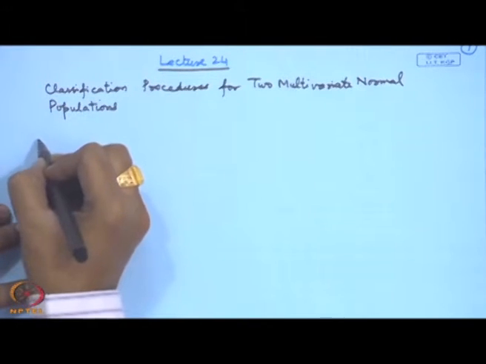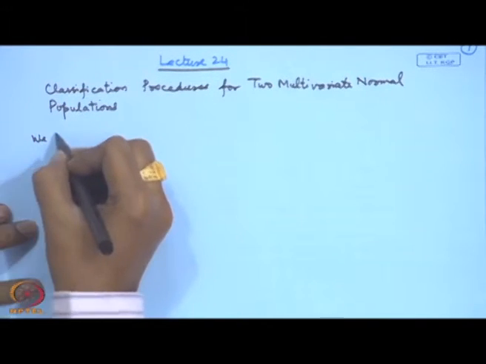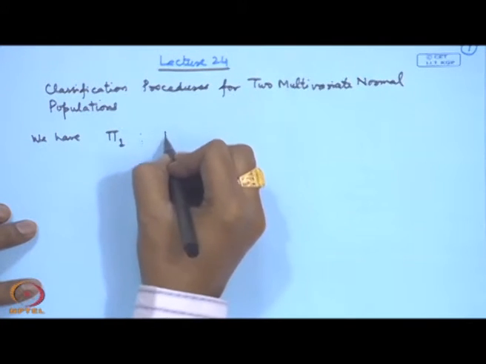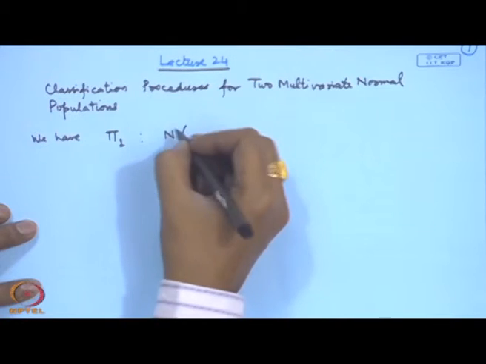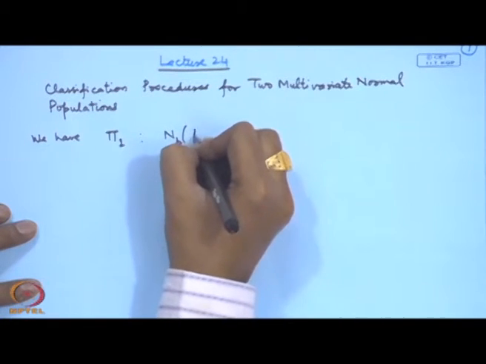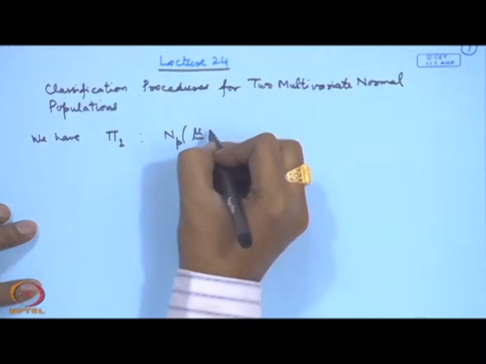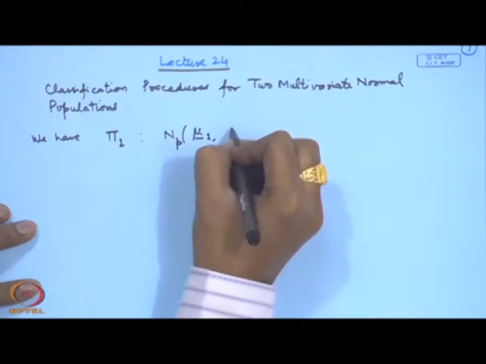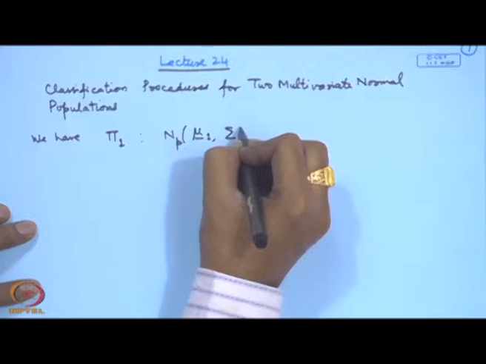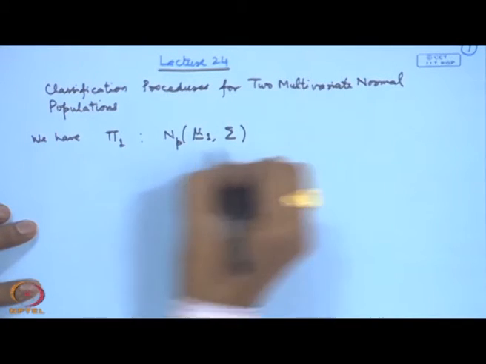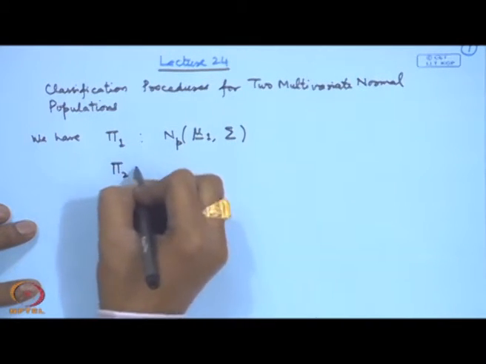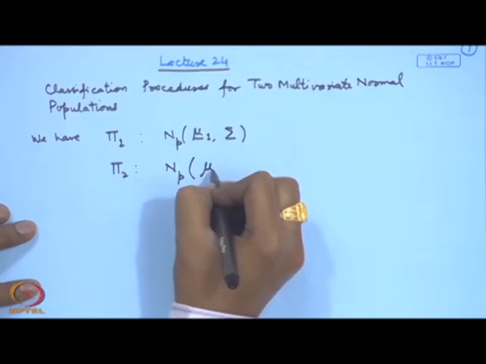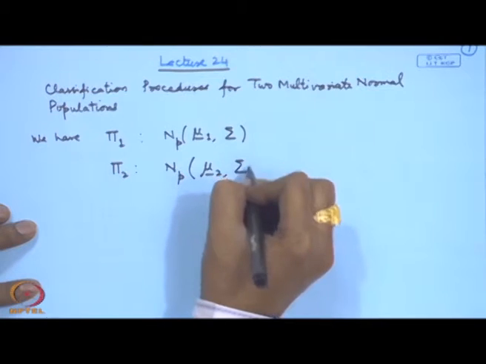So, we have population pi 1, it is specified by a p dimensional normal distribution with mean vector say mu 1 and variance covariance matrix say sigma, and pi 2, which is a p dimensional multivariate normal distribution with mean vector mu 2 and sigma.